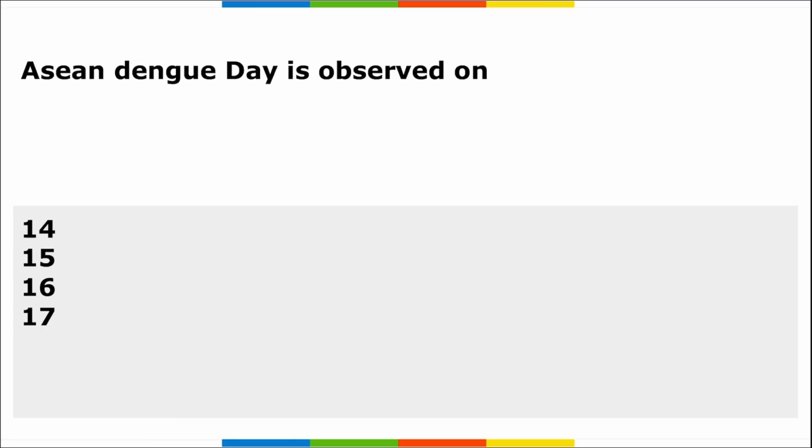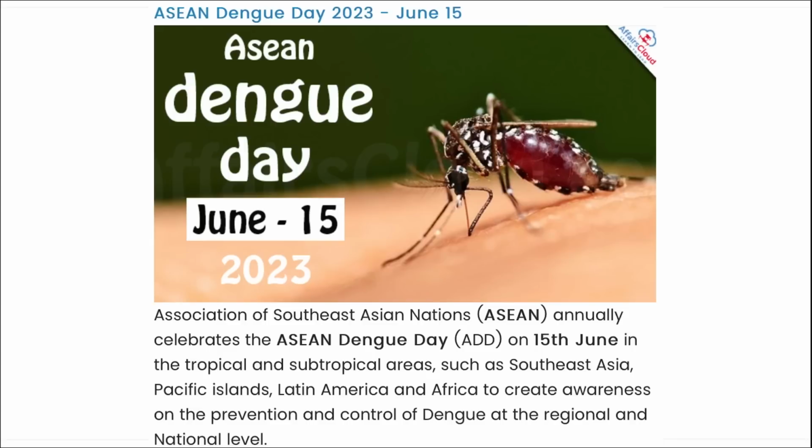Next, when do we observe Asian Dengue Day? Asian Dengue Day is also observed on 15th of June. Correct? This day allows the Asian members to promote measures to prevent dengue in coordination with WHO. Then there is a theme for this day that you need to remember: Asian commitment to fight against dengue. I repeat, Asian commitment to fight against dengue is the 2023 theme for Asian Dengue Day.